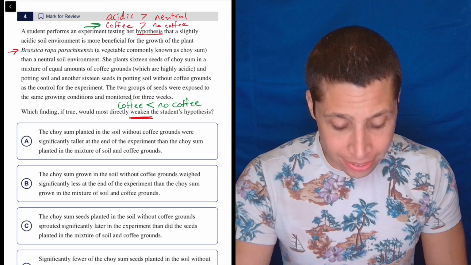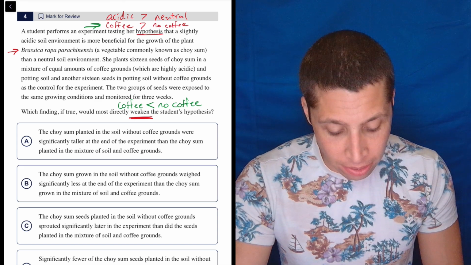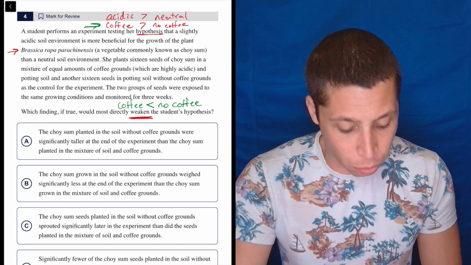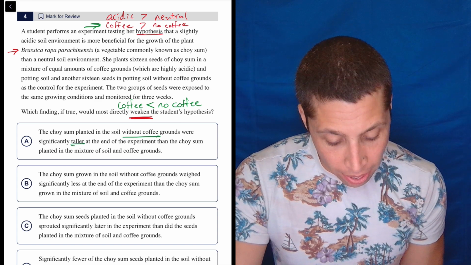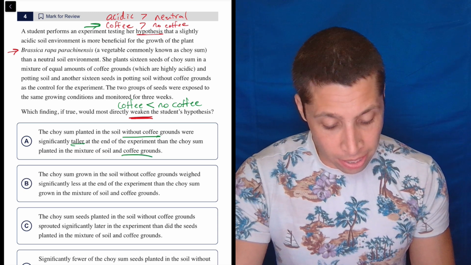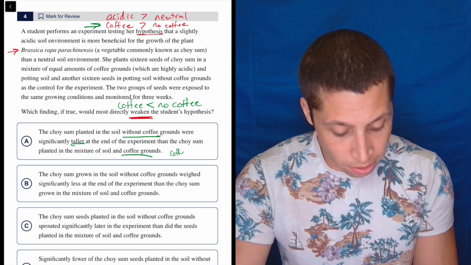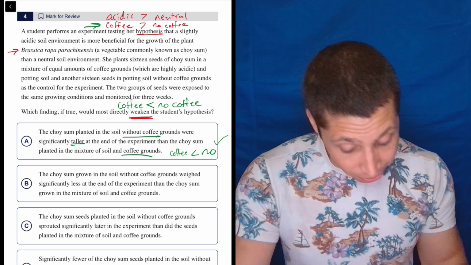A, the choy sum plants in the soil without coffee grounds were significantly taller at the end of the experiment than the choy sum plants in the mixture of soil and coffee grounds. Okay, so without coffee is taller than with coffee, right? So this comes to be saying that, yeah, coffee is worse than no coffee. Seems to be right. Let's look at the others, though.